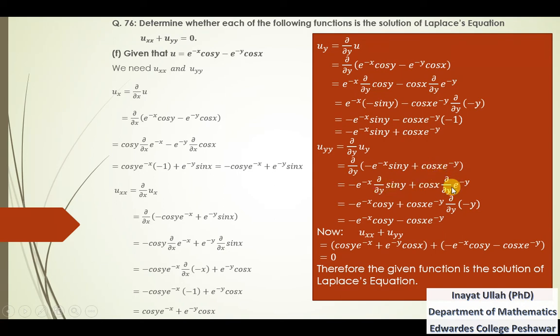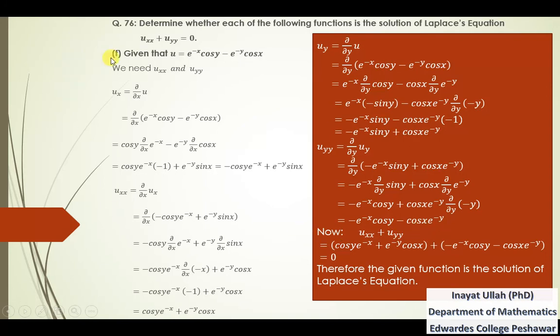We are left with the partial derivative of e^(-y) with respect to y. So that is actually the same partial derivative. Copying and pasting to get this function, and the derivative of sin y is cos y. So uyy is actually minus e^(-x) cos y minus cos x e^(-y).